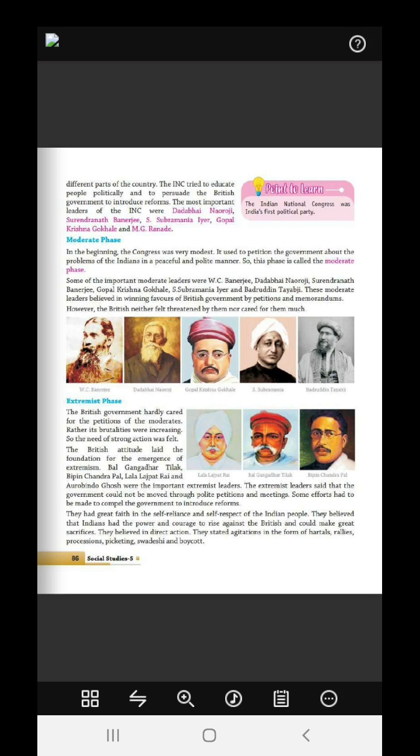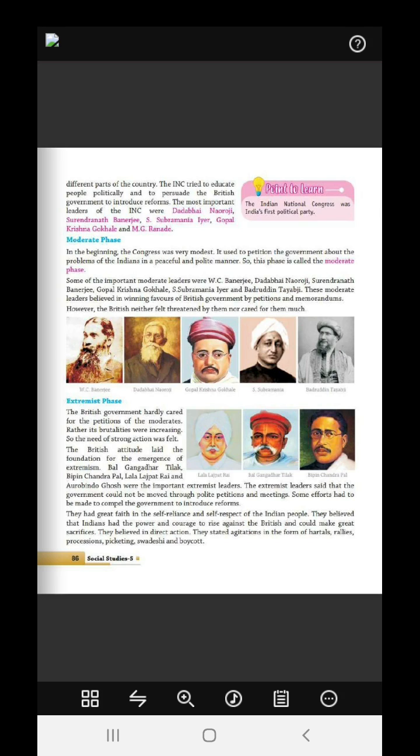Bal Gangadhar Tilak, Bipin Chandra Pal, Lala Lajpat Rai, Aurobindo Ghosh were all the important extremist leaders. Now what did they do?